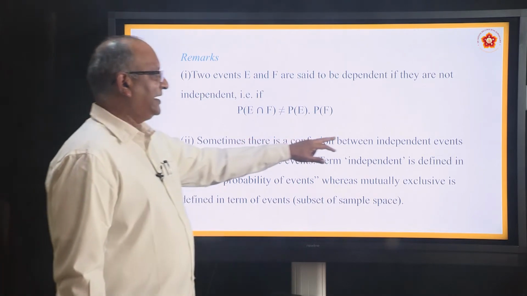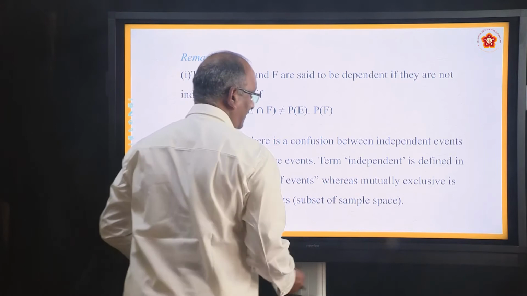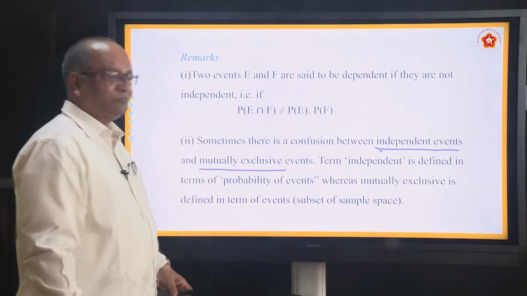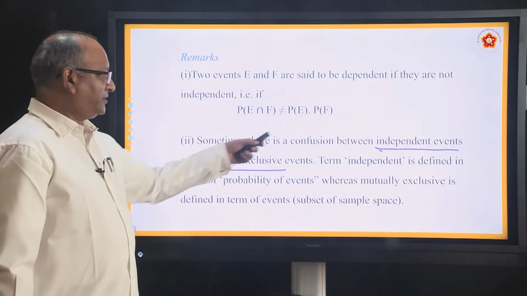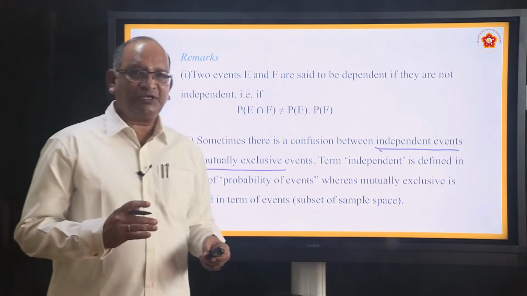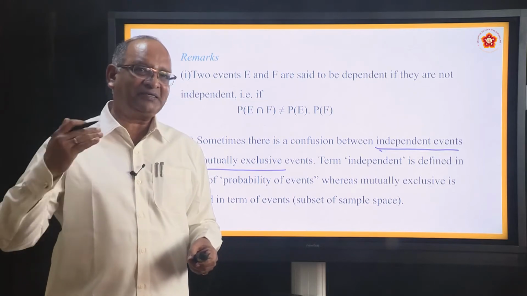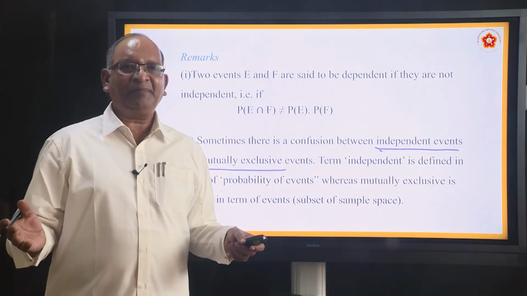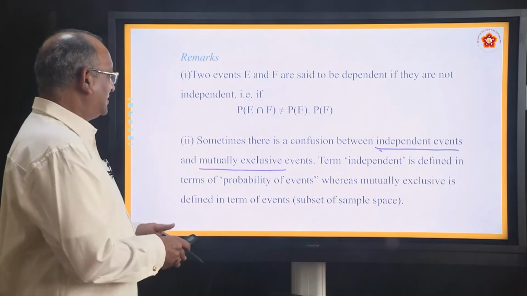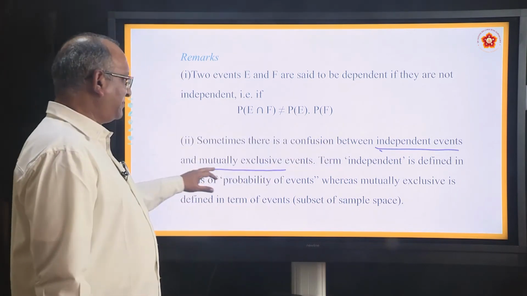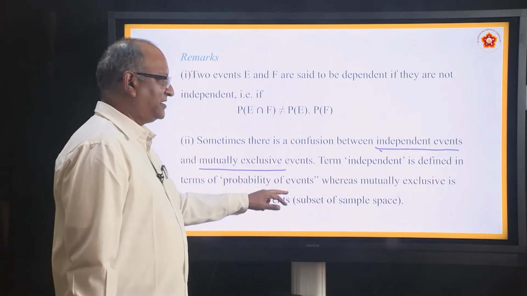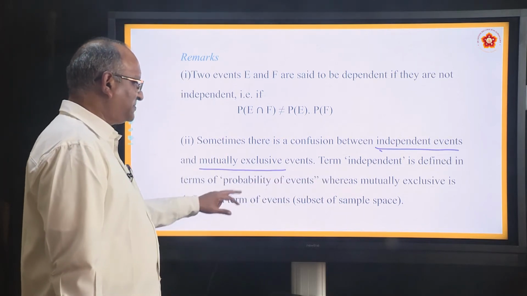Sometimes there is a confusion between independent events and mutually exclusive events. Both sound as if they are similar, but they are not the same. Mutually exclusive means happening of one prevents happening of the other. Independent means happening of one doesn't affect happening of the other. The term independent is defined in terms of probability of events, whereas mutually exclusive is defined in terms of events.